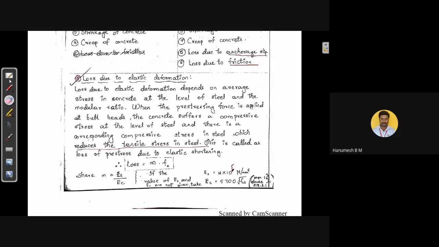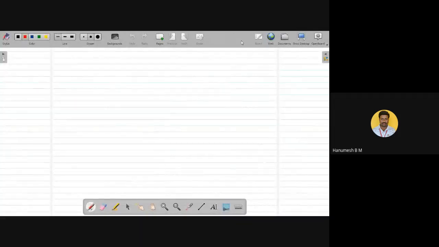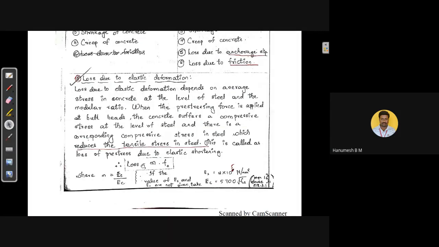Now the loss may be calculated as loss is equal to m into FC, where m is the modular ratio. m is equal to Es divided by Ec. Es stands for modulus of elasticity of the steel or Young's modulus of the steel, and Ec stands for Young's modulus of the concrete.